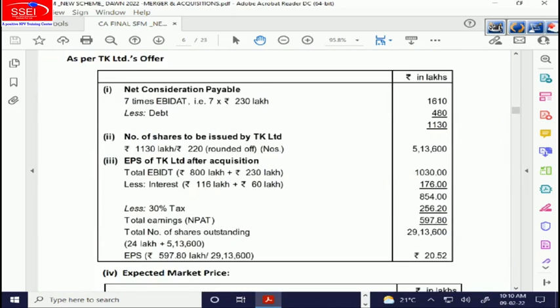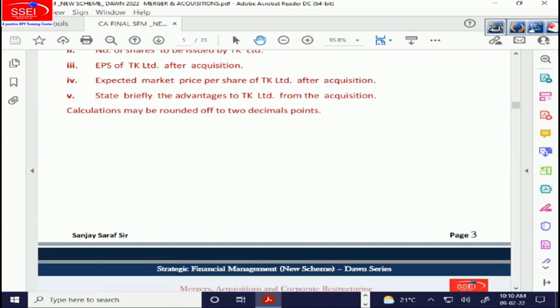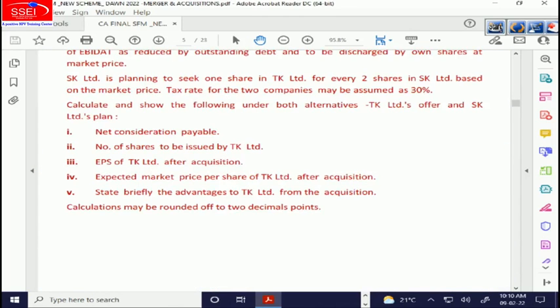The answer given is 20.52, with 5.13 lakh shares. They are getting 20.52 because I rounded off the shares to 5.14. It's 5,13,600 shares that are issued to SK. Perfect. Fourth part, expected market price after acquisition.